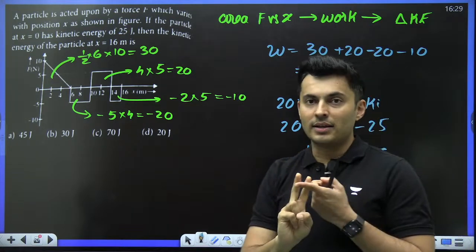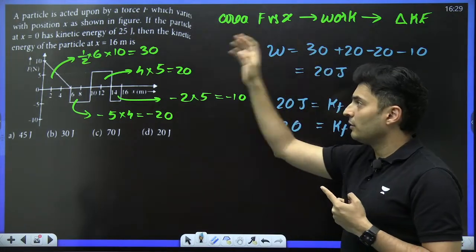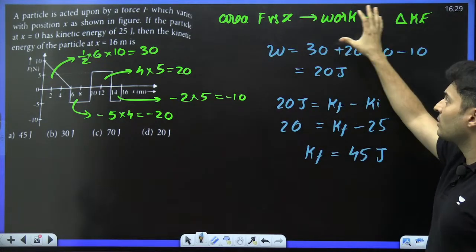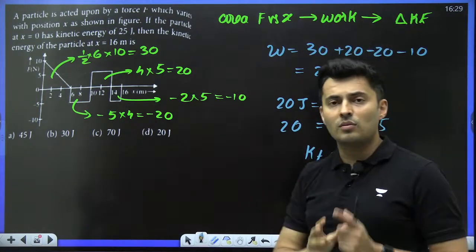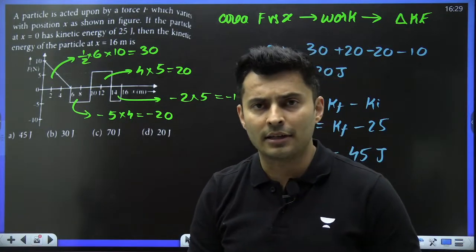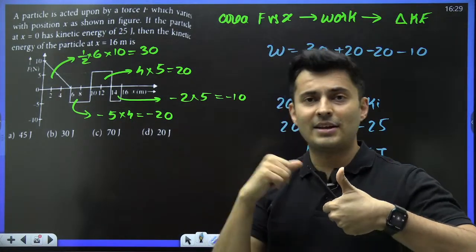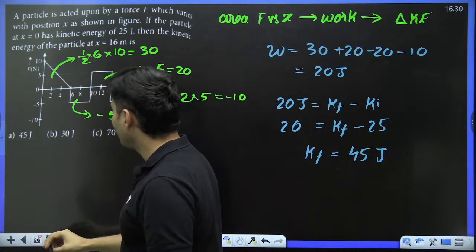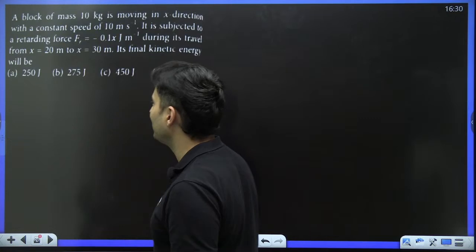So it has two concepts. One is the area under the force displacement graph gives you basically work, and the second thing is that the work gets completely converted into the change in the kinetic energy. Initial was given, final was asked. That's all. All right, is that okay? Yeah, some of you forgot the plus, some of you forgot the sign, so many things.